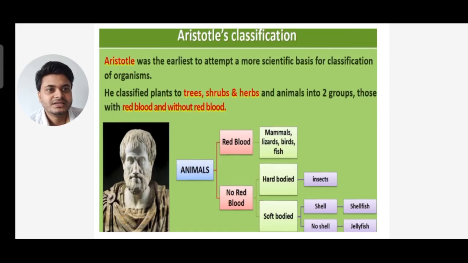Inside hard bodies we have insects, and inside soft bodies we have shell and no shell. In shell we have shellfish, and in no shell we have jellyfishes. So Aristotle classified plants into trees, herbs and shrubs, and animals into presence of red blood and absence of red blood.